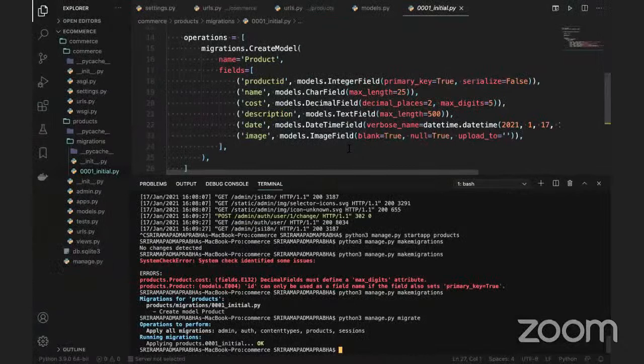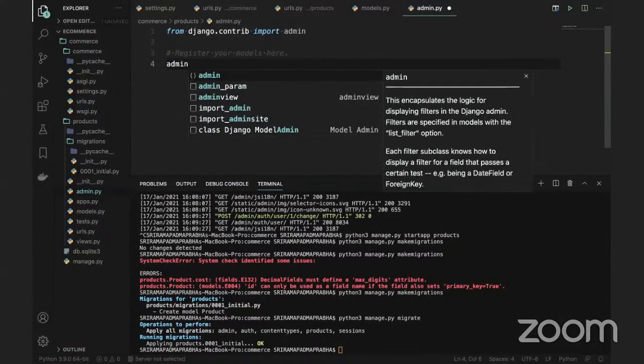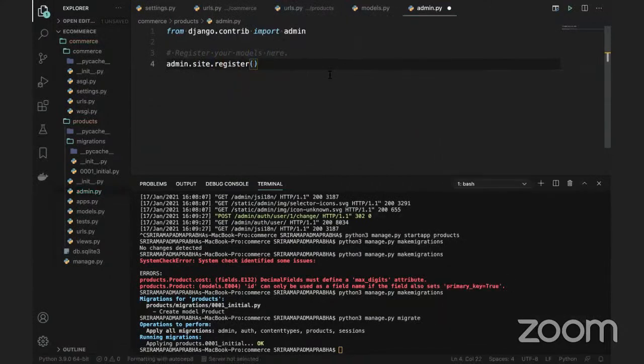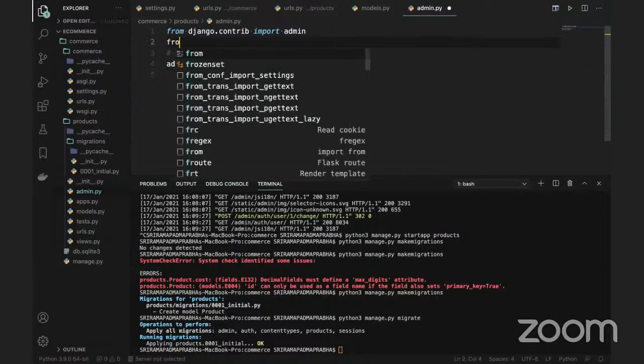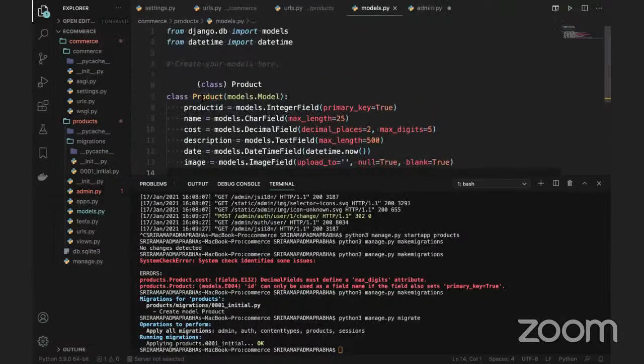Okay, so we are done, but I want to insert this data into the database. So it's very simple, guys. There is admin.py. We can use the admin.py. You can say admin.site.register, and you can use this function to register the data. What we need to register: we need to import from models, basically I am importing the model which I created. My model name is Product.